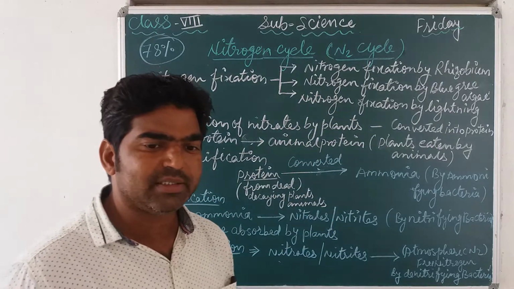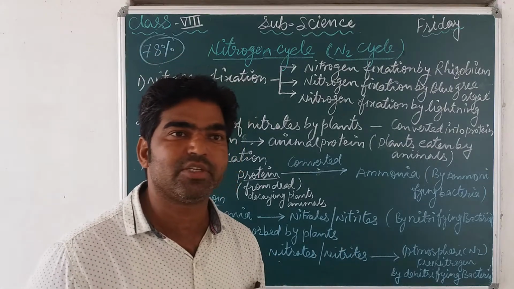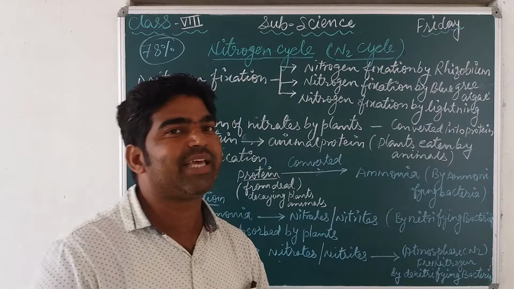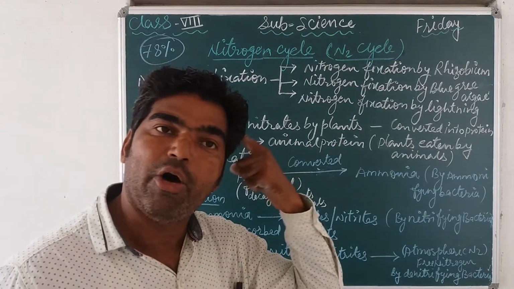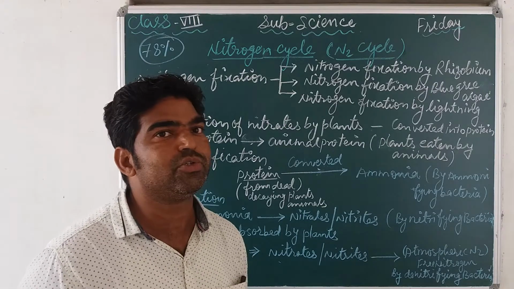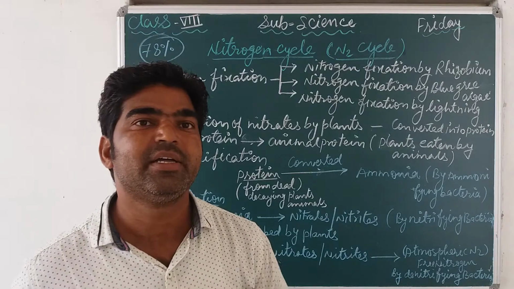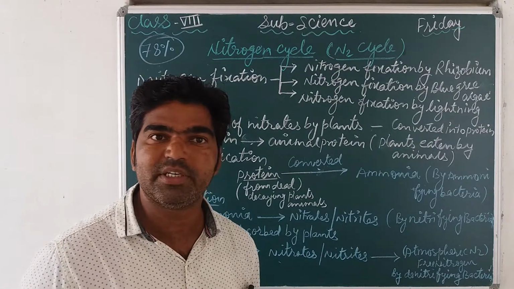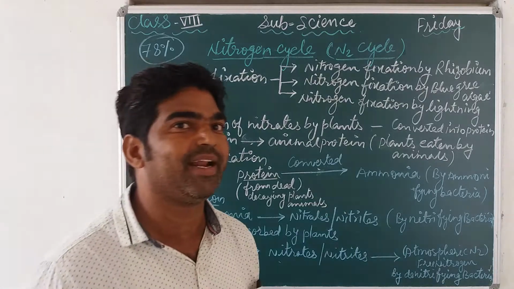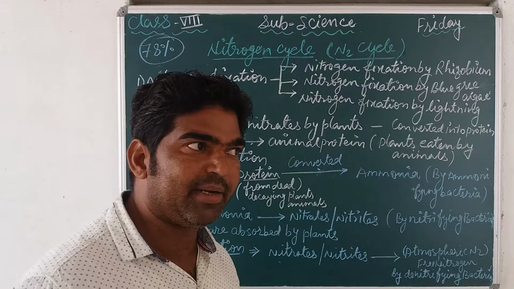But as you know, this is an unusable form. This is free atmospheric nitrogen, the N2 form. Atmospheric free nitrogen cannot be utilized by organisms, or you can say it cannot be used by the plant directly. First it should be converted to usable forms, maybe in the form of nitrate and nitrite, and then after that it can be utilized by the plant.